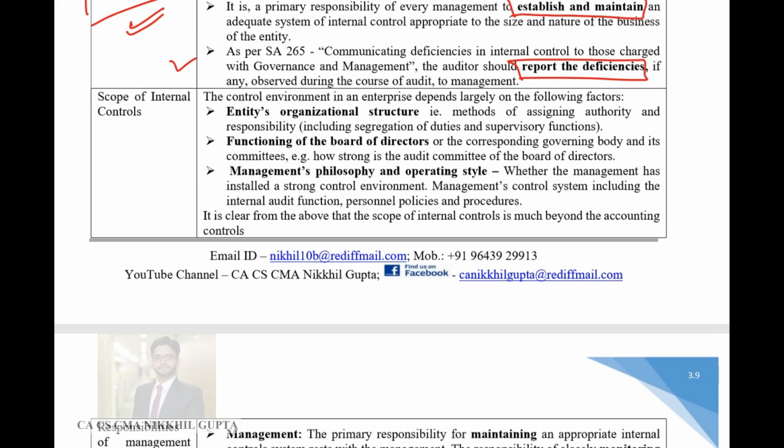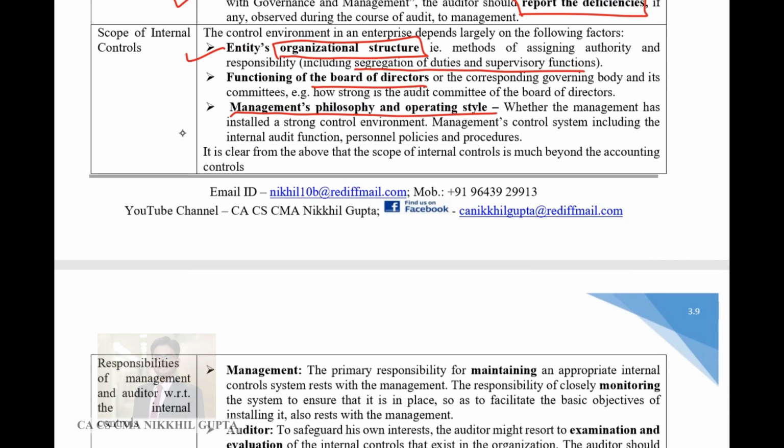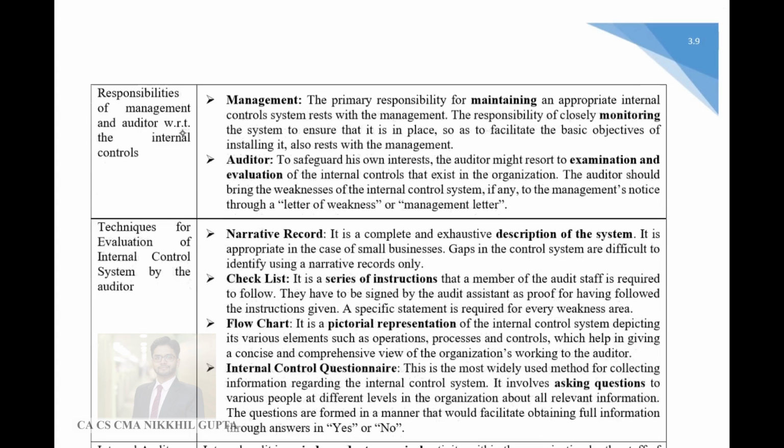What is the scope of internal controls? Where all are internal controls useful? Guys, entities' organization structure, first of all, the internal control arises from there, because that ensures segregation of duties and authority responsibility relationship. So this is the first element of internal control. This is the scope of internal control. Second is functioning of board of directors. Whether the board of directors are functioning well or not is again an element of internal control system. Then management philosophy and operating style is the third element of scope of internal control system.